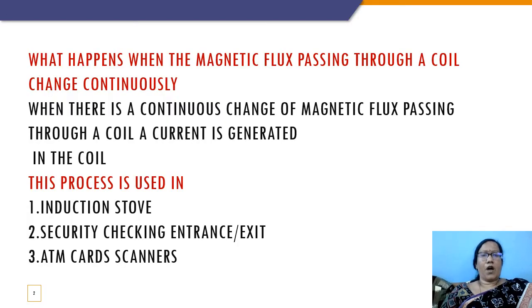Children, what happens when the magnetic flux passing through a coil changes continuously? Yes, when there is a continuous change of magnetic flux passing through a coil, a current is generated in the coil.